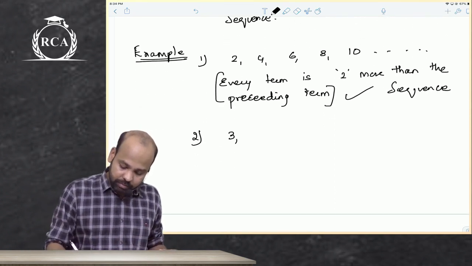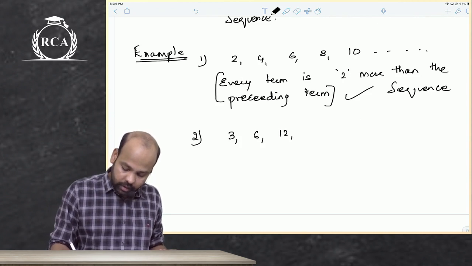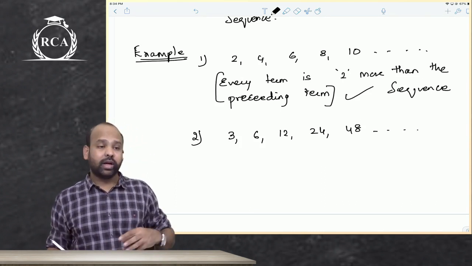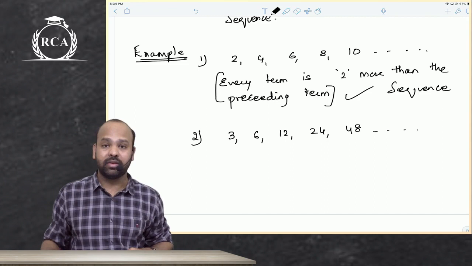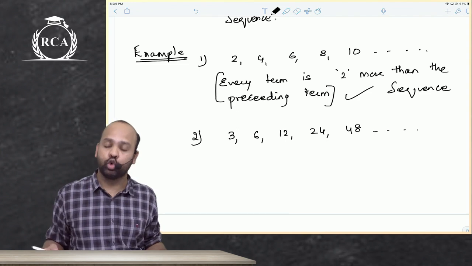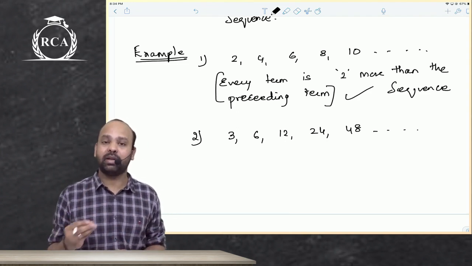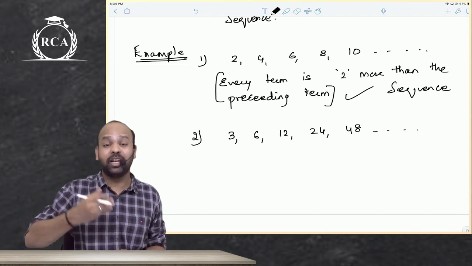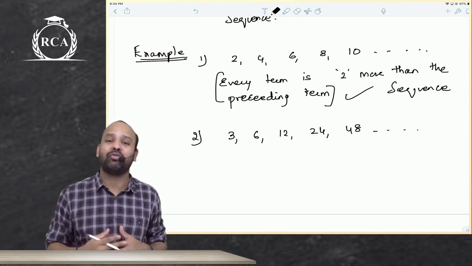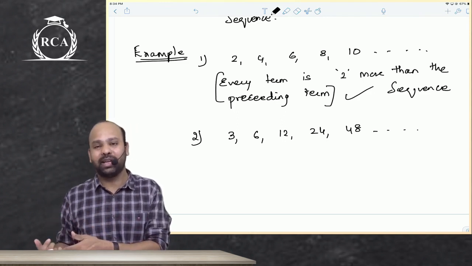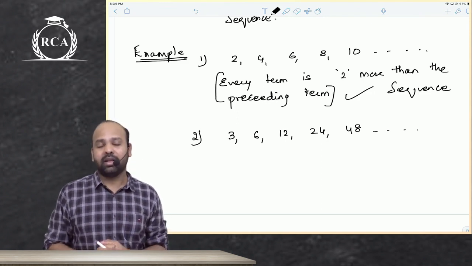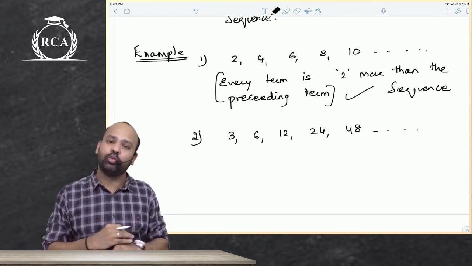Sir, what if the numbers are 3, 6, 12, 24, 48 and so on? Now guys, if I take this sequence of numbers, you know that the second number is 3 into 2. The first number is 3, the second number is 3 into 2, 6, the third number is 6 into 2, 12, the fourth number is 12 into 2, 24, the fifth number is 24 into 2, 48, and so on. If you ask me the next number, undoubtedly the answer would be 48 into 2, and that would be 96.